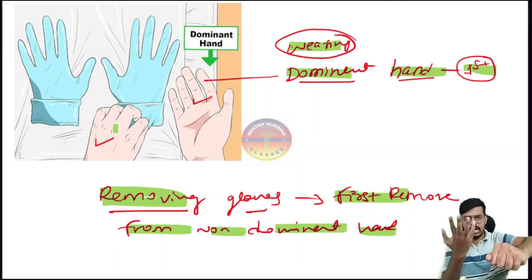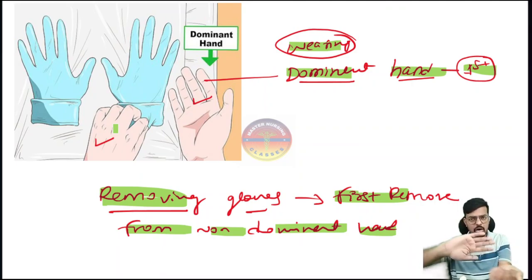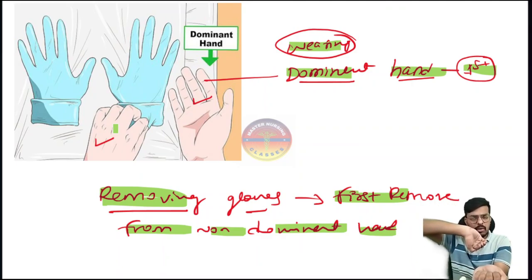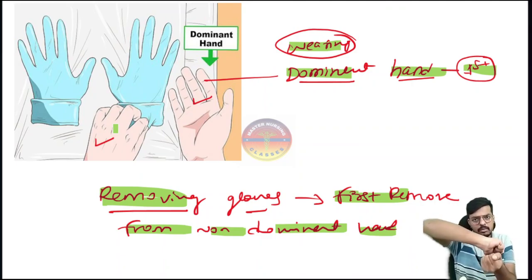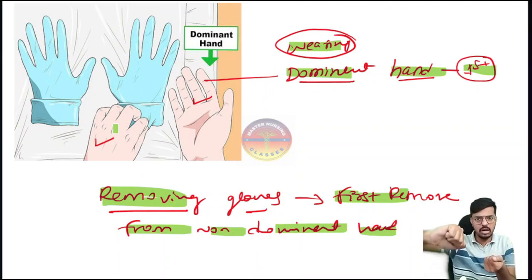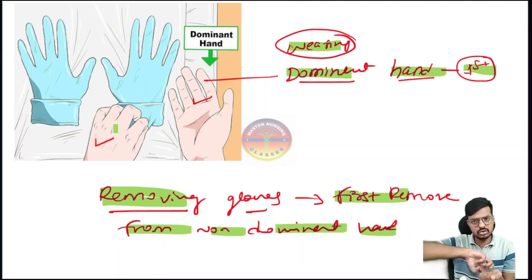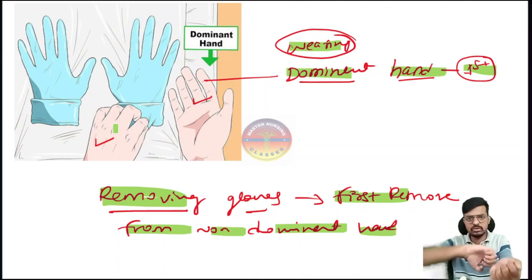So now this hand is glove-free, only the bare hand is there, and I have held the removed glove in this hand. Now while removing the other, this is my skin. I have a glove on this hand plus a glove in this hand. I use my hand and remove it while holding the inside, and the inside part should come outside. So peel the glove so that the inside part comes outside. Here I am using the skin-to-skin technique.